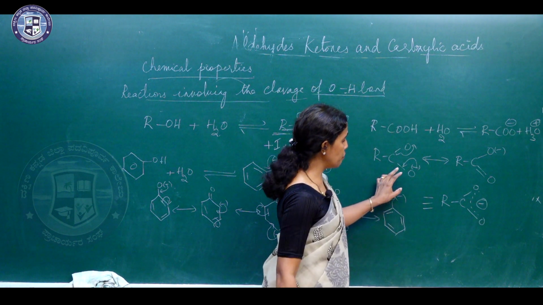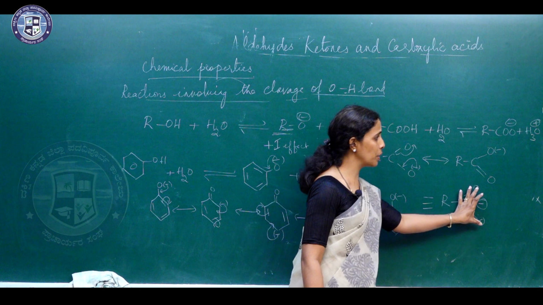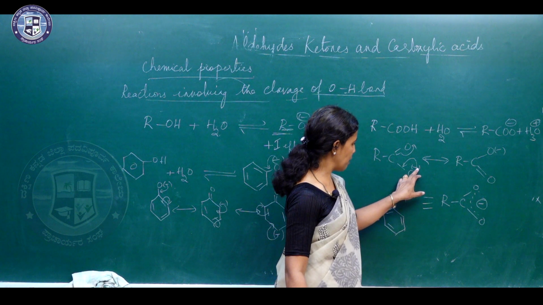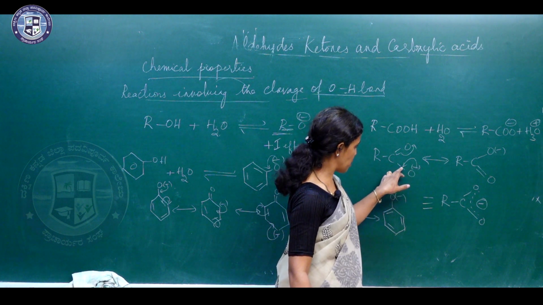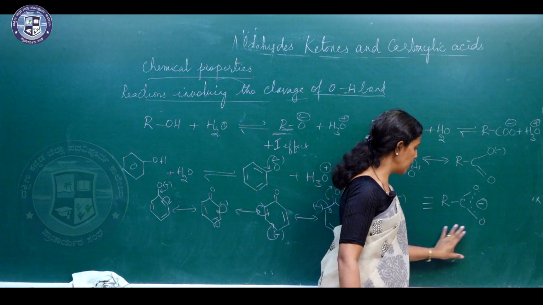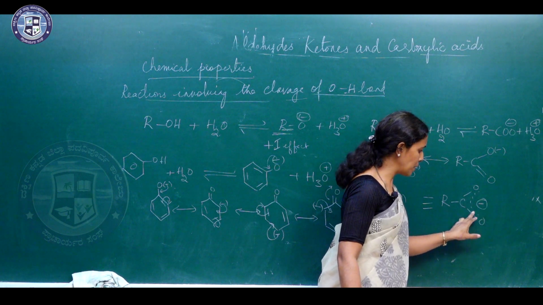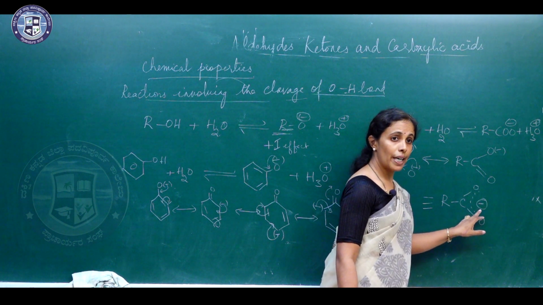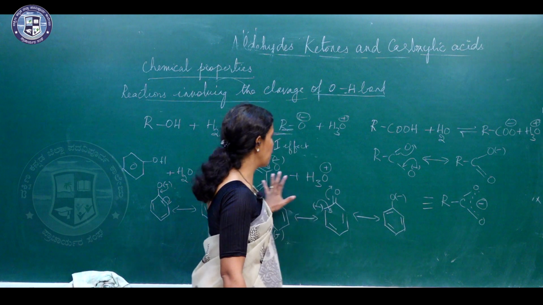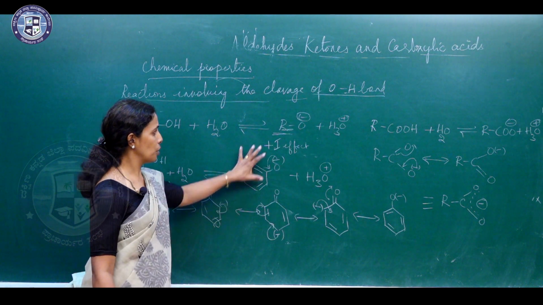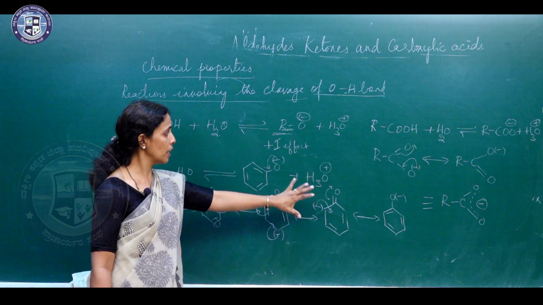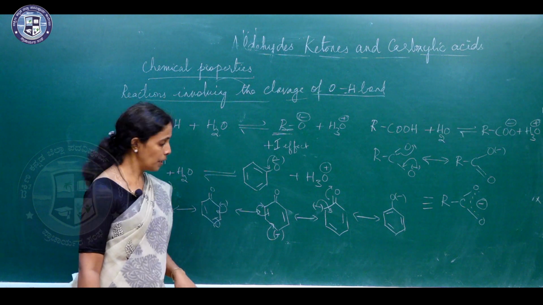That means the negative charge is being delocalized between two electronegative oxygen atoms here. So, when this oxygen atom has a negative charge, the negative charge is shifted here, and this negative charge will be shifted to this oxygen atom. So, you can say that the negative charge has been delocalized on two electronegative oxygen atoms. So, this is more resonance stabilized when compared to the phenoxide ion as well as the alkoxide ion. So, you can say carboxylic acids are more acidic when compared to alcohols and phenols.